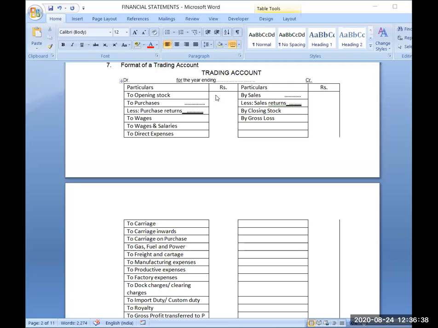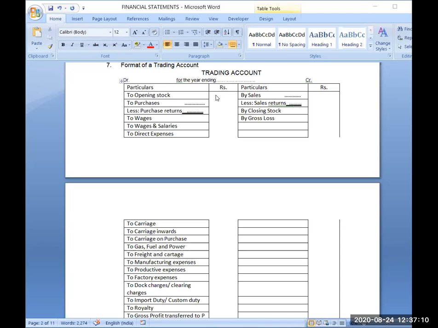Can you tell me the another name of purchase return? What we call it? Another name of purchase return? Anyone? Reply in the chat box. Yes, very good. It is called return outward. Purchase return is also called return outward.